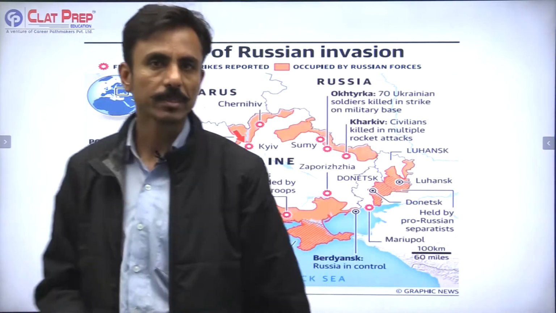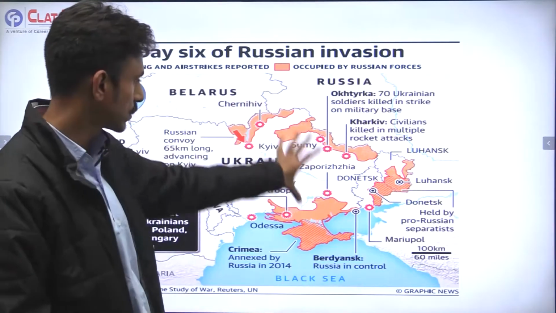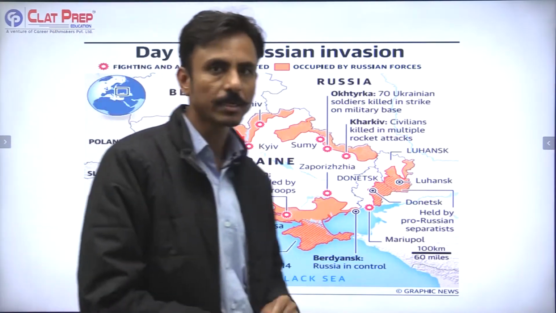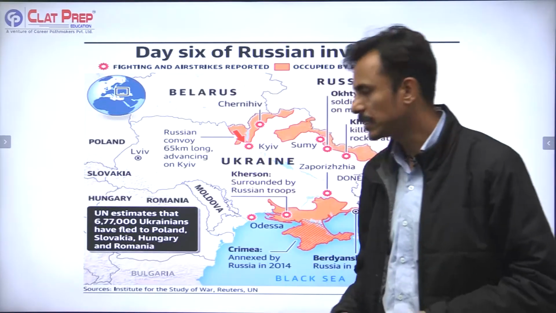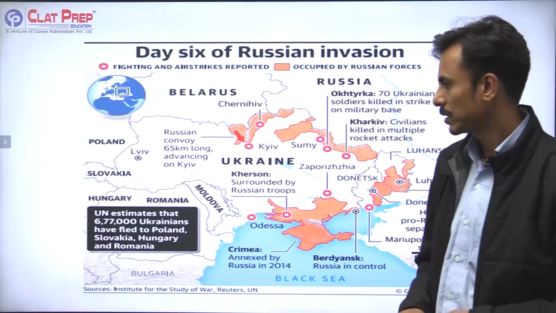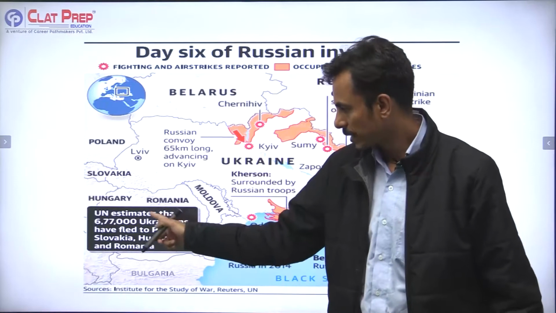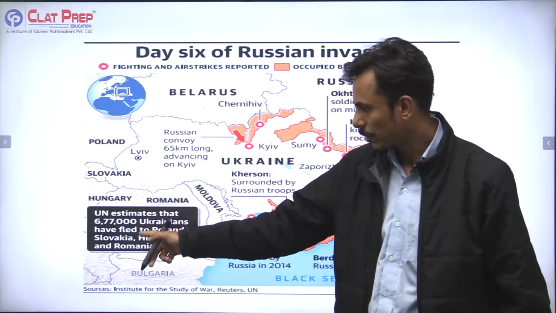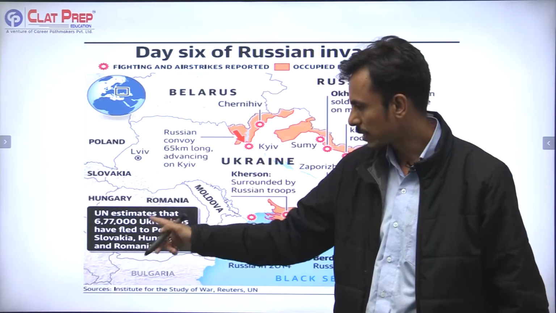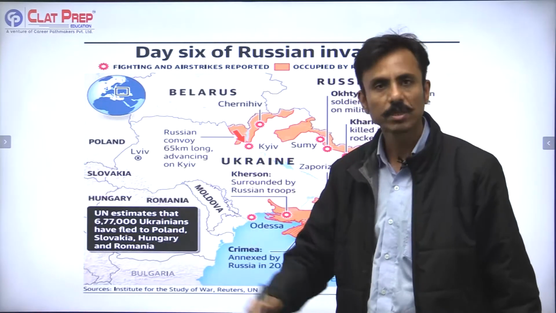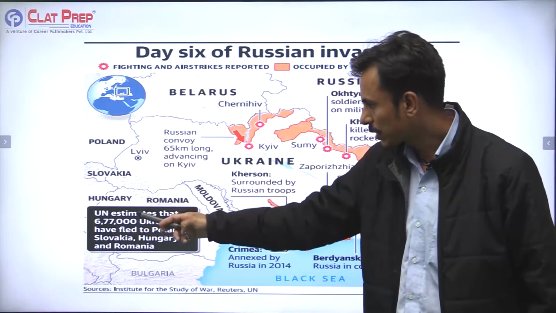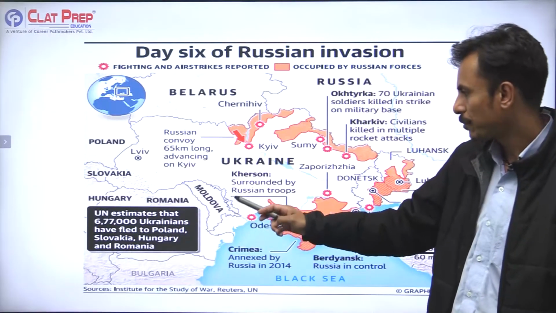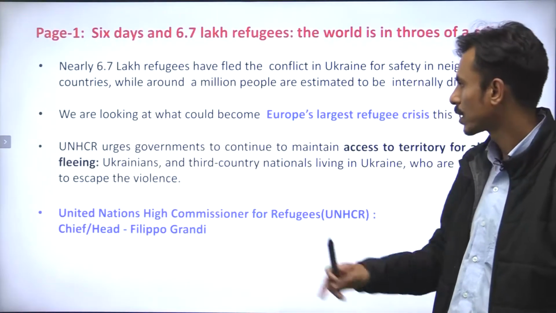Now the problem here is that this invasion has led to a huge refugee crisis, and the agency of the United Nations, UNHCR, has predicted that more than 6 lakh Ukrainians would flee to the neighboring countries of Poland, Slovakia, Hungary, Romania and Moldova, right?